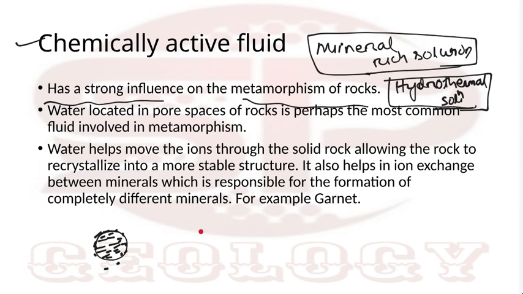So mostly the hydrothermal solutions are chemically active fluids, and all the water that is expelled from the igneous reaction. With that water expelled from the magma, all can be mineral rich. So they can accumulate within the rock, or they can convert the rock or its composition by this ion exchange reaction from the volcano.